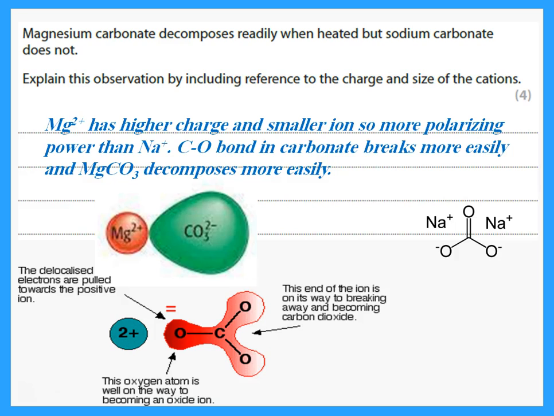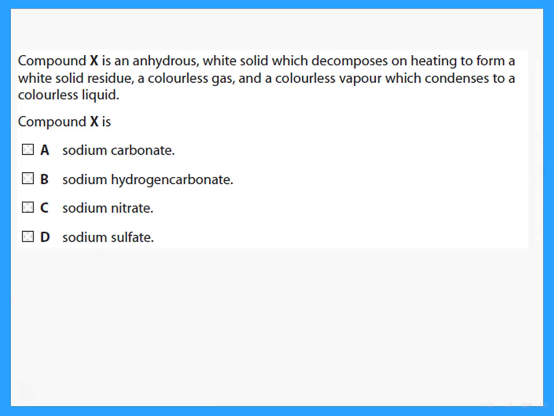Because the charge on the magnesium is higher. It has a smaller ion, so more polarizing power than the Na+. Now, polarizing power means that the C-O bond in the carbonate breaks more easily, and magnesium carbonate would decompose more easily. You have to know how to explain all of this.